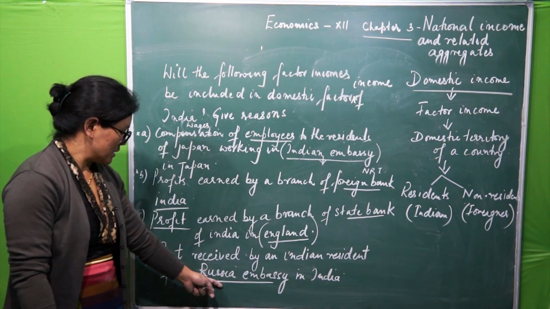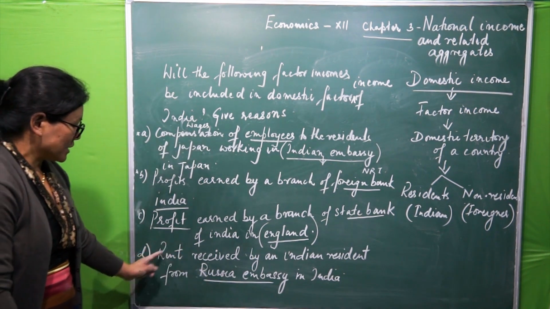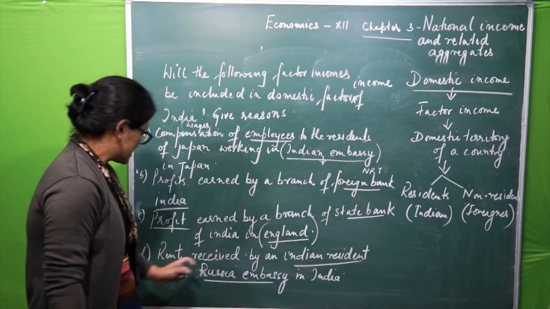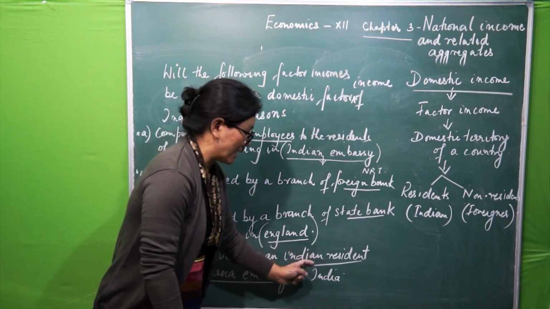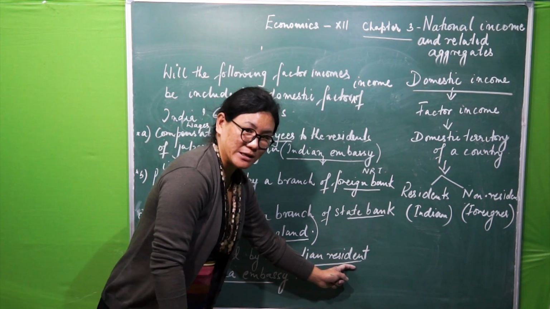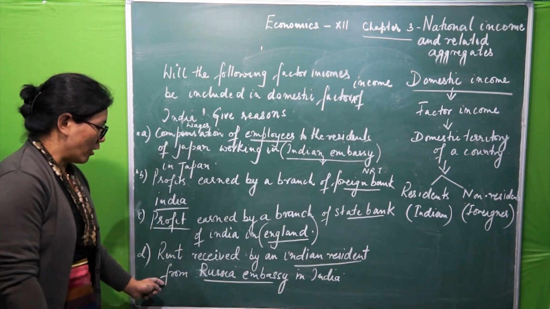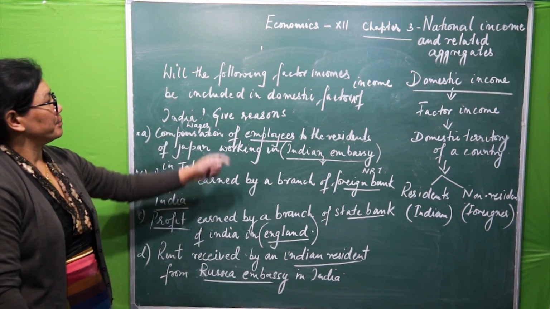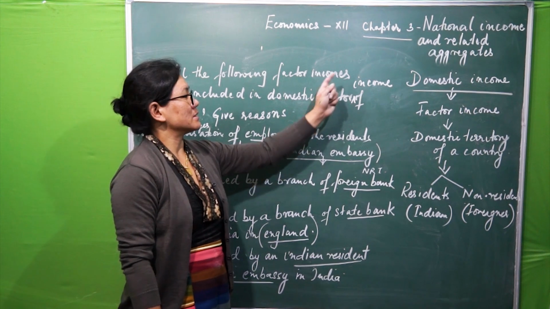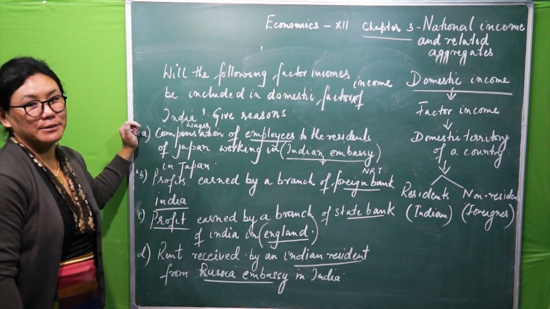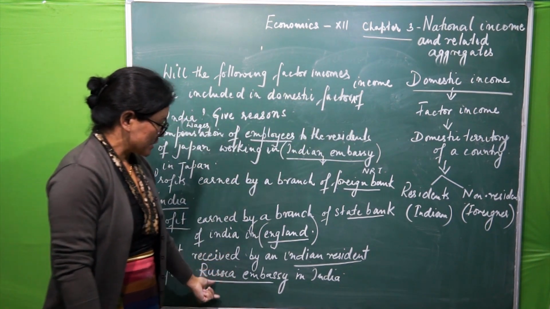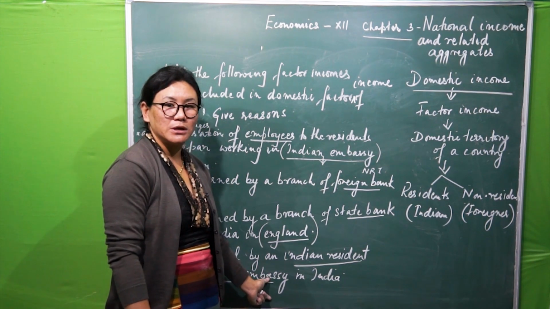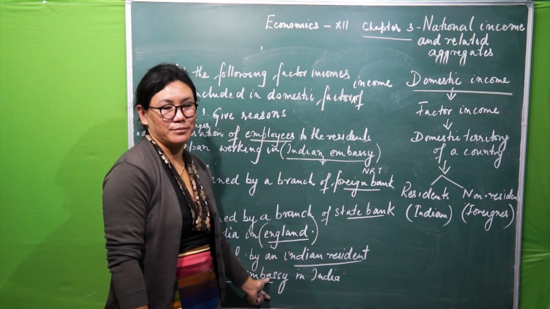Is that clear? So, rent received by an Indian resident, even if this factor income is received by Indian from this embassy, it will not become domestic factor income of India, because Russia embassy is not a part of domestic territory of India.